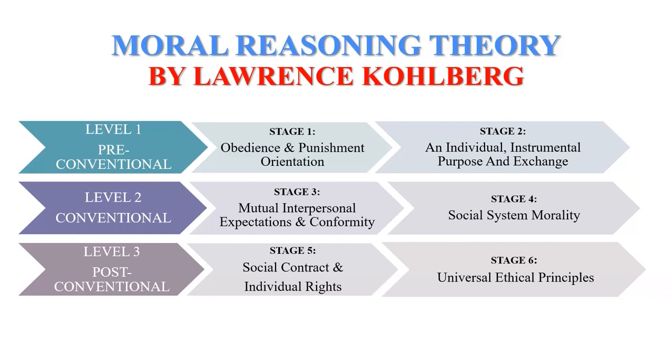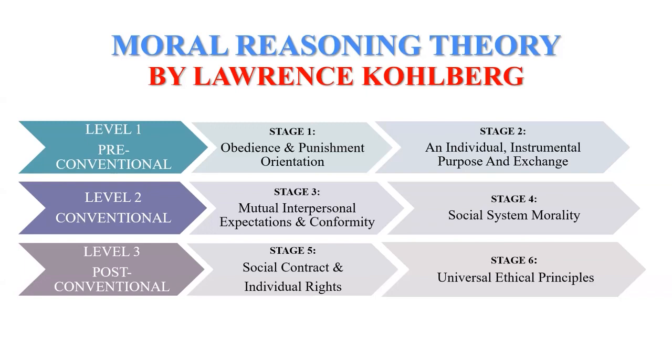Then coming to level 2, which is conventional morality. At this level, individuals start to consider social norms and the opinions of others while making moral decisions. Stage 3 is mutual interpersonal expectations and conformity, where the individual values social norms and the approval of others.